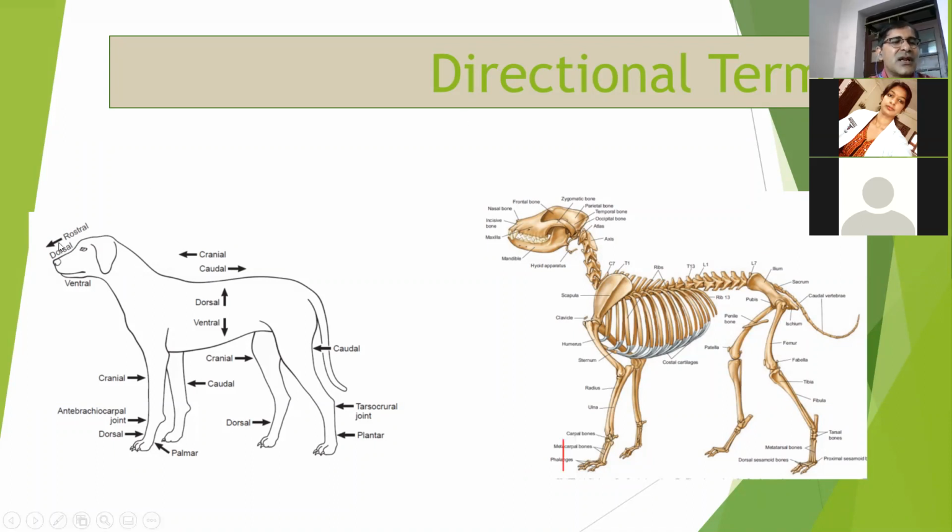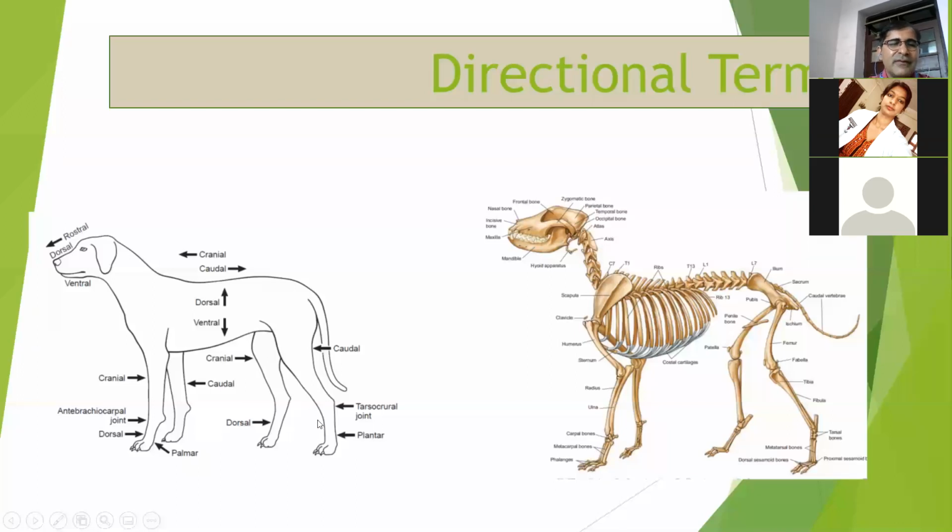Then this one is the rostral, this one is the ventral, and towards the head is cranial, towards the tail is caudal. So if you want to take the X-ray of this forelimb, then this side is cranial, this side is caudal. If it is below the carpal joint, then we use the term dorsal for the cranial side, and for the caudal side we use the term palmar.